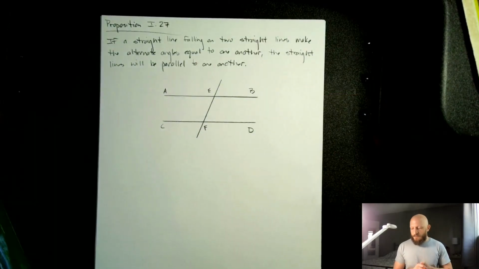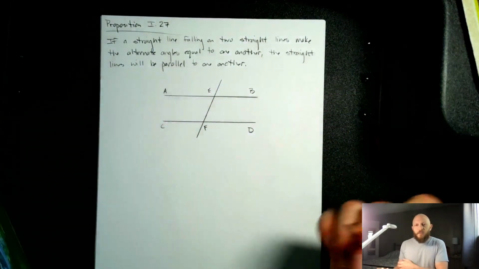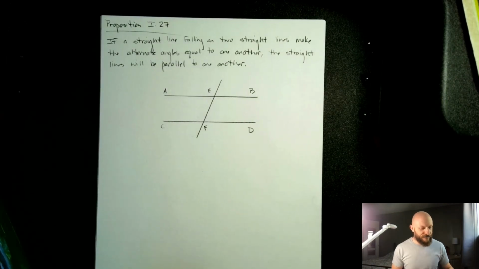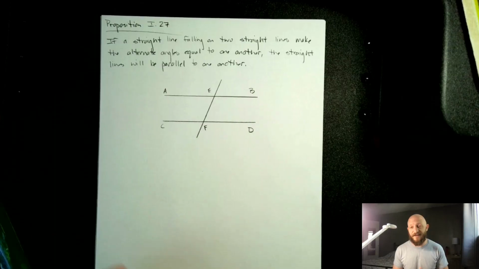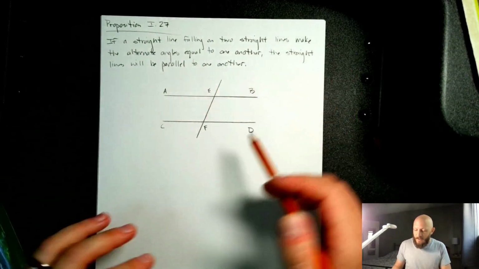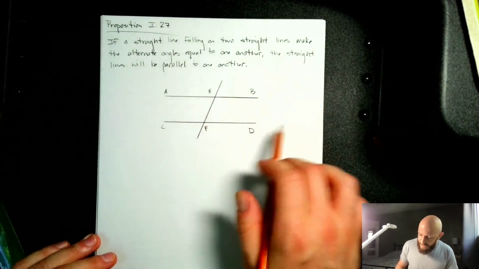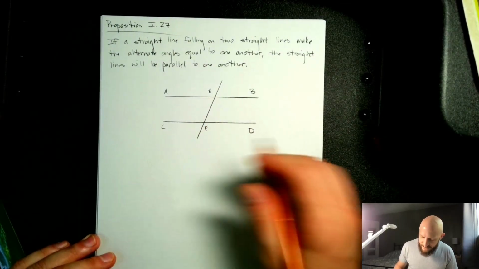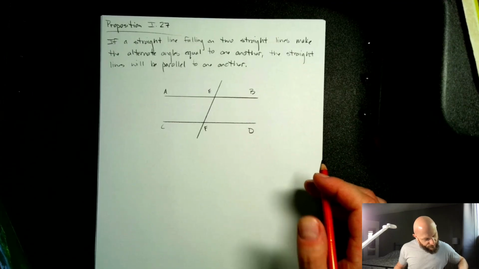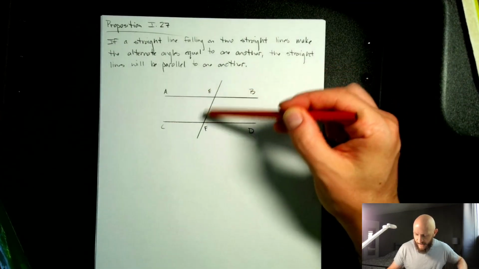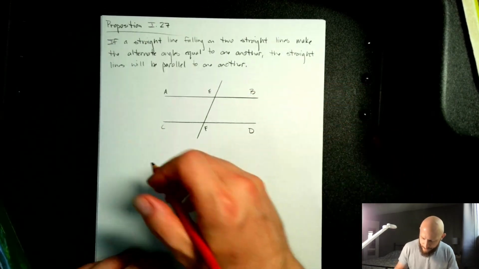So the claim is that we want to prove that the lines are parallel to one another, and this is the first time in the propositions that parallel is really being brought up at all. As a reminder, definition 23 says two lines are parallel if they never touch each other. So what we really need to prove here is that AB does not ever touch CD, given that the alternate angles are equal. We claim that AEF is going to be equal to EFD.